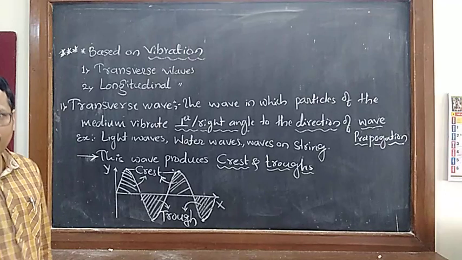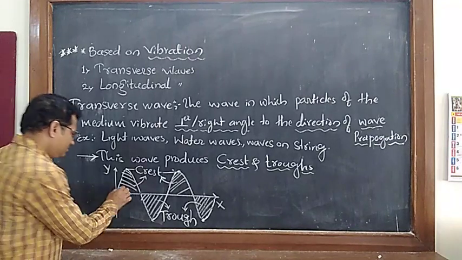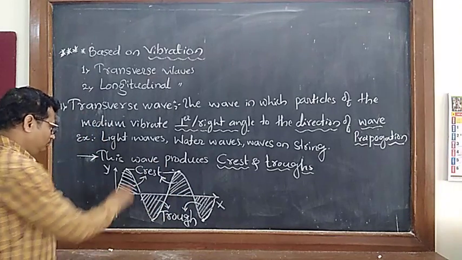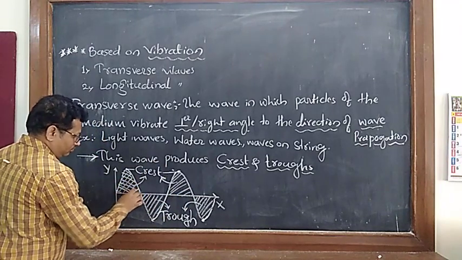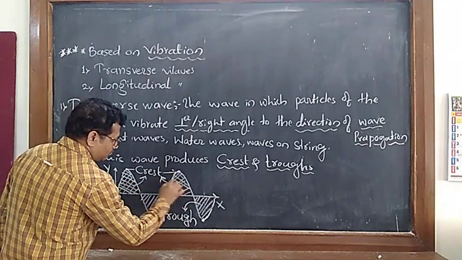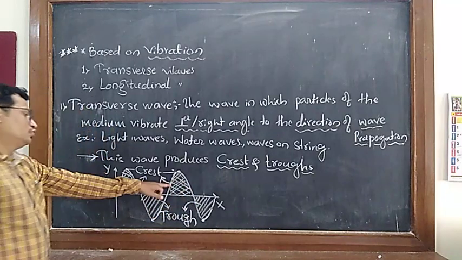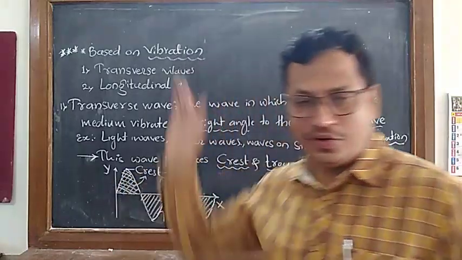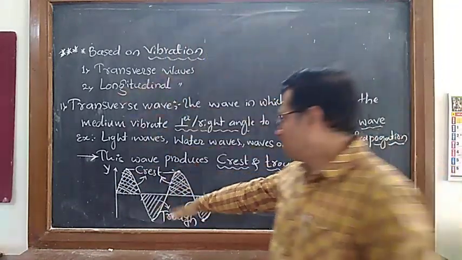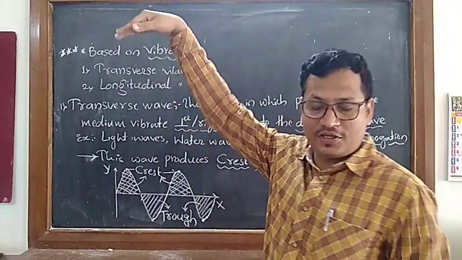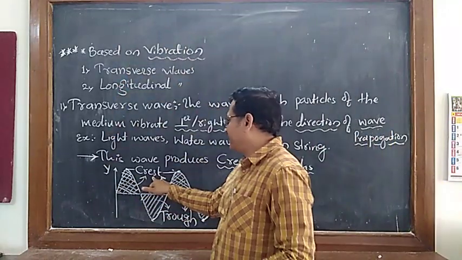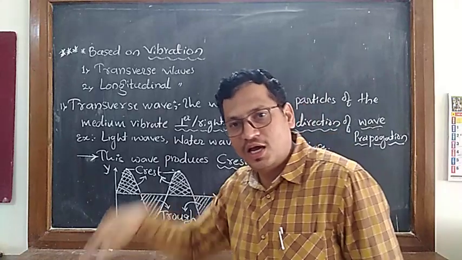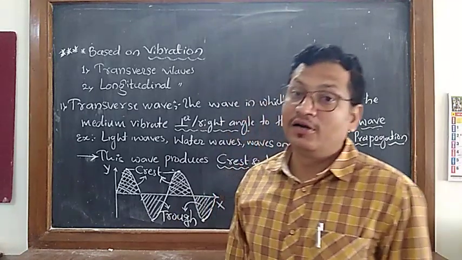I hope you can make the difference. So the part of the wave which is highly raised is called a crest, and the part of the wave which is highly depressed is called a trough.